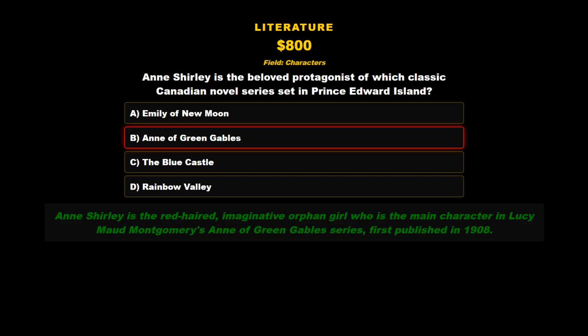The correct answer is B. Anne of Green Gables. Anne Shirley is the red-haired, imaginative orphan girl who is the main character in Lucy Maud Montgomery's Anne of Green Gables series, first published in 1908.